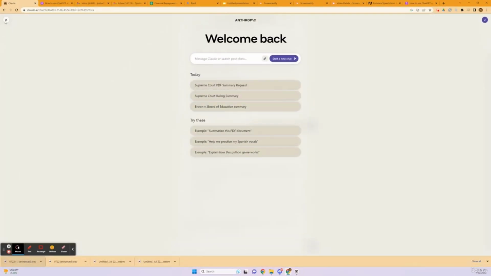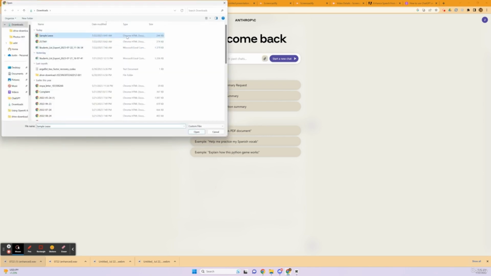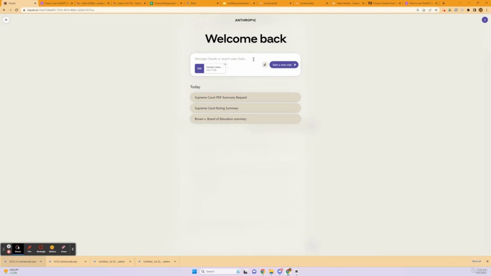In this example, let's go ahead and try chatting with Claude about a PDF and use Claude to provide a high-level view of what is going on in a PDF and get information that we might need to understand it. So I have a sample lease agreement, which might be a very common use case for Claude, and I'll go over a more complicated use case later. So I'm going to first send the lease agreement and then ask Claude to summarize this lease agreement.